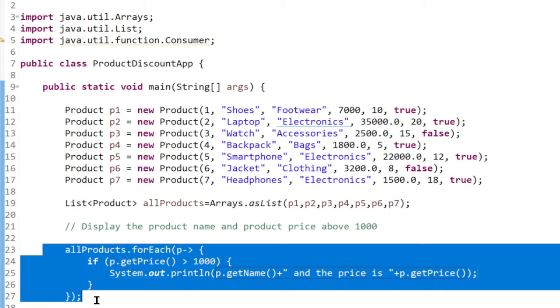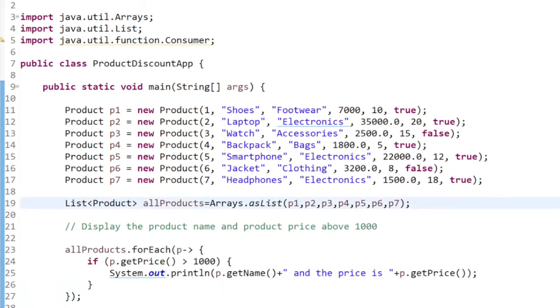Only a few lines. Okay, using the lambda expression. So this is another example, another real use case in the real project. Okay, now let's see a little complex example.